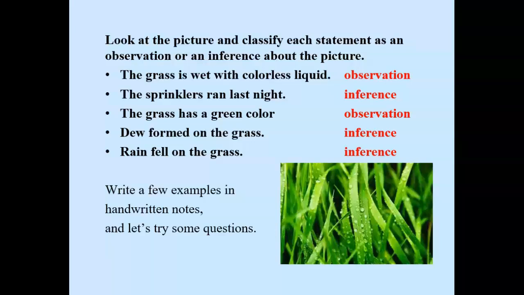So the first statement is an observation. The grass is wet with a colorless liquid. We can determine that through sight. When a person says that sprinklers ran last night, that is an interpretation, but it is not an observation with the five senses. Write down a few of the examples in handwritten notes and let's try some questions.